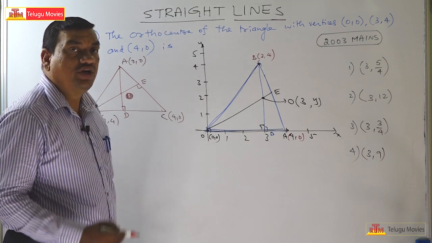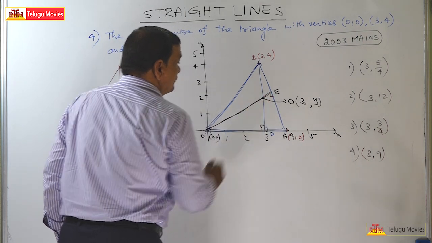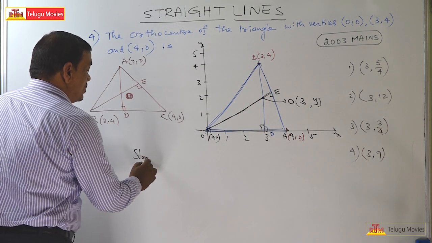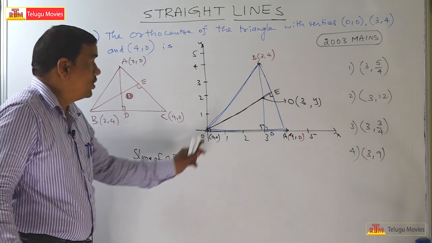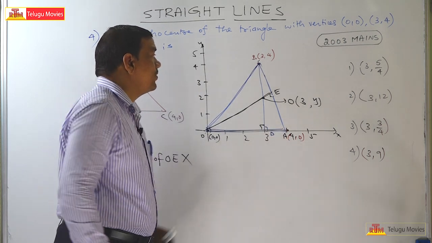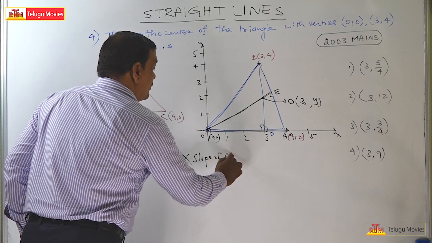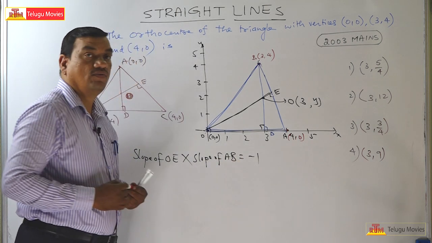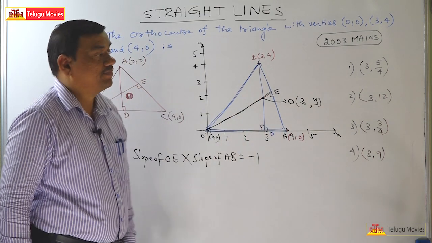We will take the slope of OE into the slope of AB equal to minus 1. Why? Because OE is perpendicular to AB.